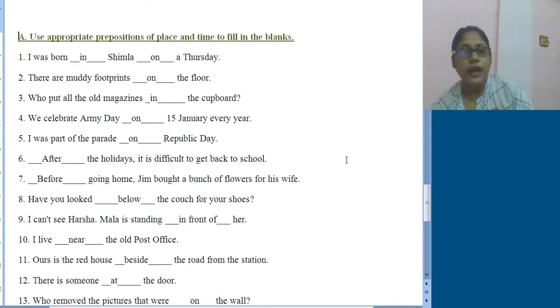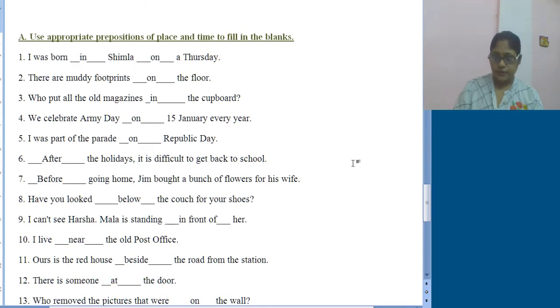Okay, children, I hope you all have done the worksheet. In the worksheet you got 15 sentences and you were asked to use appropriate prepositions of place and time to fill those blanks. So the first one was, I was born dash Shimla dash a Thursday. Before a place, Shimla is not a small one, it's a big place, so a large place. That's why we have used, I was born in Shimla, and on a particular day, like on Christmas day, on a Thursday.